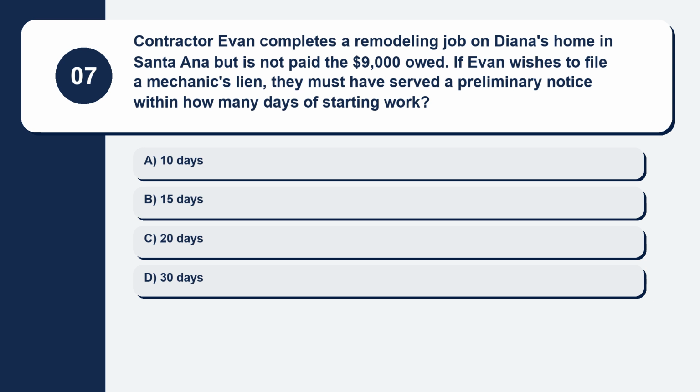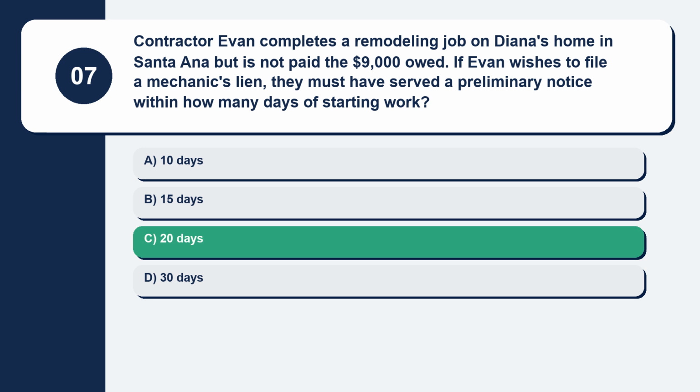Question 7. Contractor Evan completes a remodeling job on Diana's home in Santa Ana but is not paid the $9,000 owed. If Evan wishes to file a mechanic's lien, they must have served a preliminary notice within how many days of starting work? Here are your options. Option A, 10 days. Option B, 15 days. Option C, 20 days. Option D, 30 days. The correct answer is option C, 20 days.